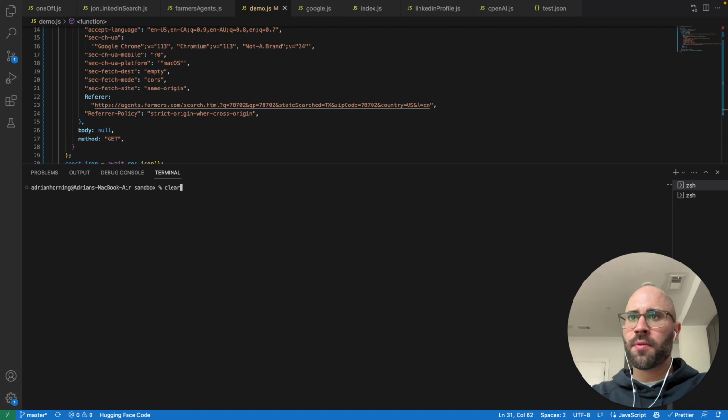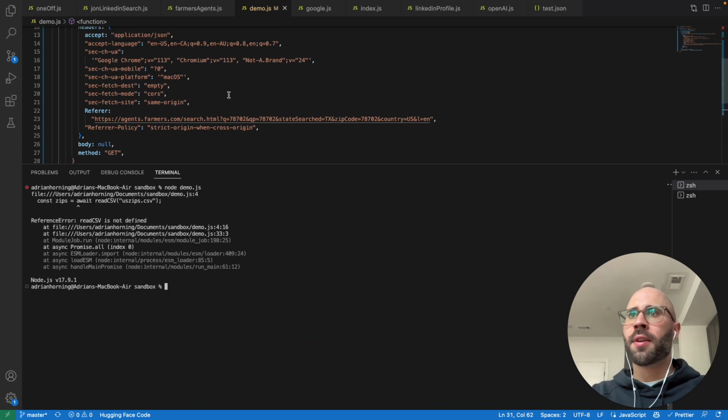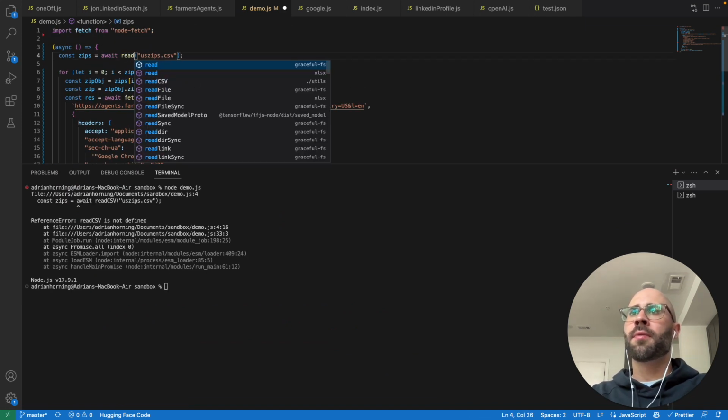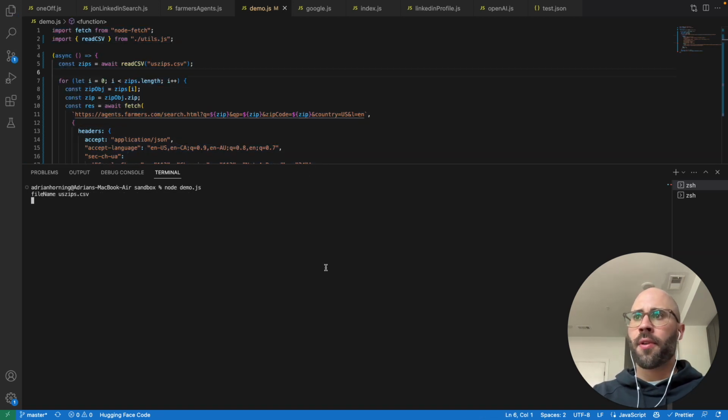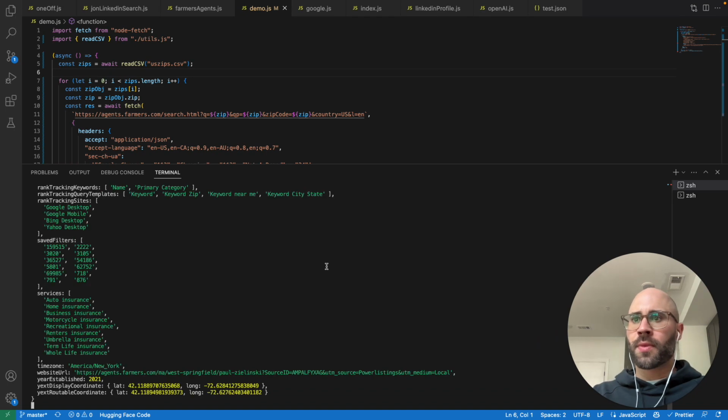If we do this and just run it, readCSV is not defined. readCSV.js. Boom.